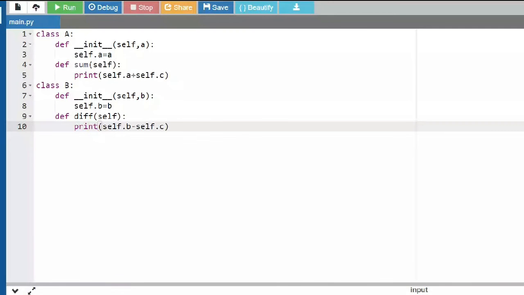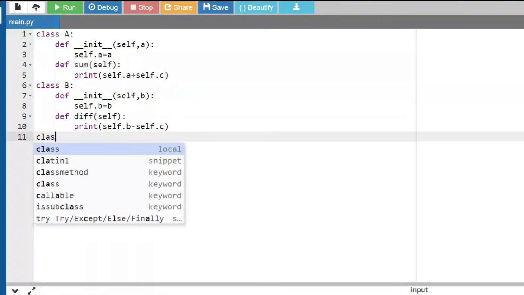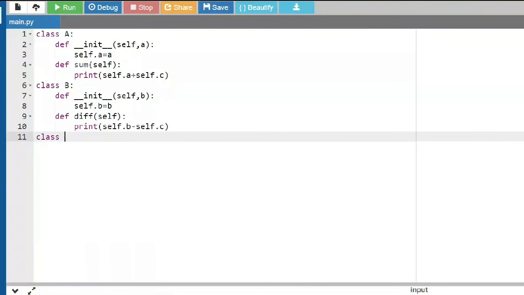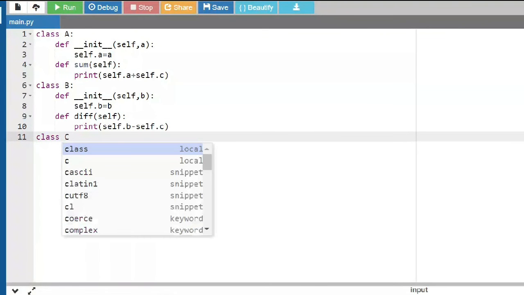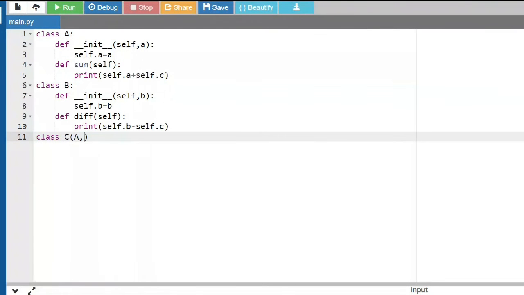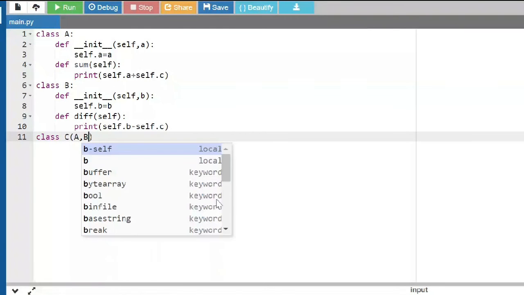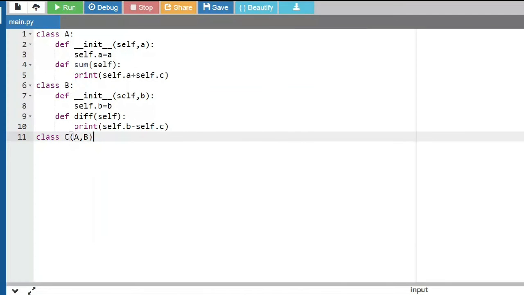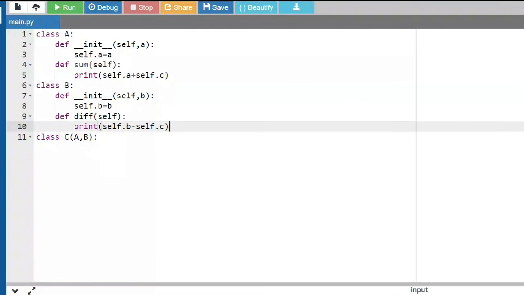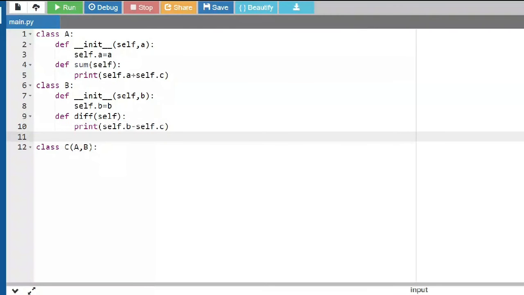So now I'm creating multiple inheritance. I'm saying class C, and this class C is having two parents. The first parent is A and the second parent is B. So I'm saying C(A, B). Therein I have created multiple inheritance. Let me write a comment for you over here to understand: this is multiple inheritance.